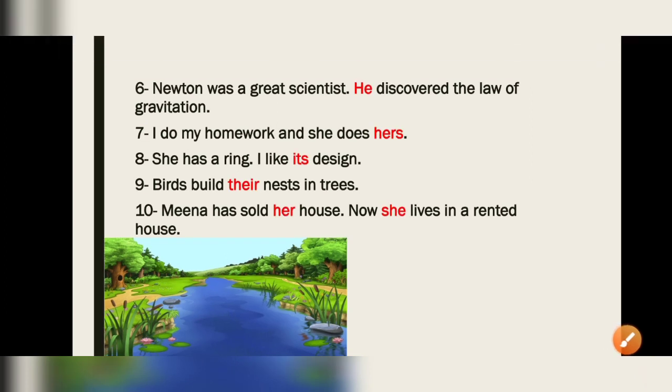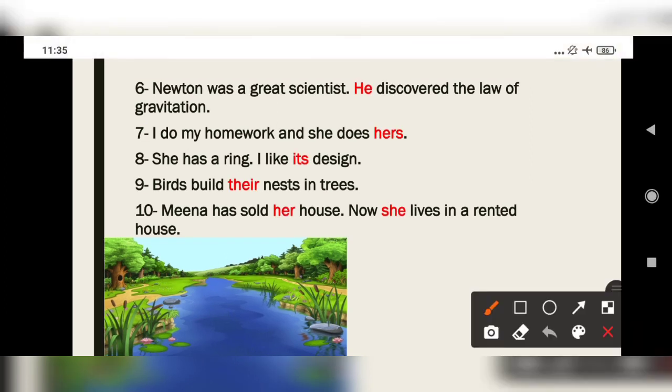Okay, let's see the answers. Newton was a great scientist. He discovered the law of gravitation. I do my homework and she does hers. She has a ring. I like its design. Design of what? Ring. Birds build their nest. Yes, because birds are plural. Meena has sold her house. Okay. Now she lives in a rented house.